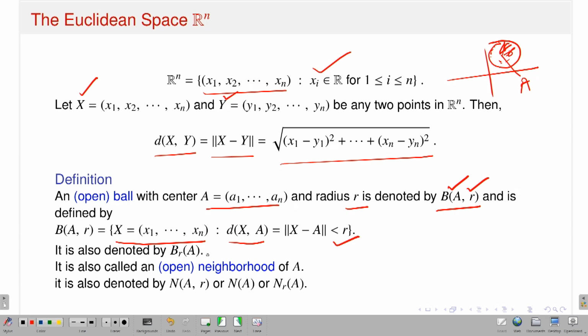It is also denoted by B suffix R at the point A, that means ball of center A radius R. It is also called an open neighborhood of A. Sometimes it is denoted by N, where N stands for neighborhood. So N(A, R), N of A, or N suffix R of A.